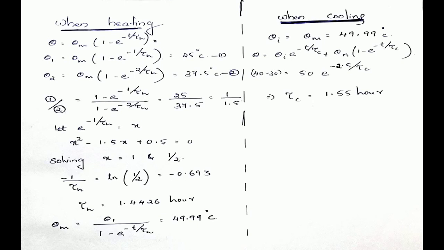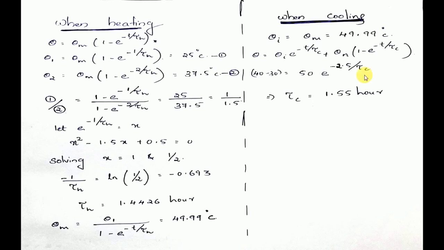So now you are going to start cooling the machine from this point. So definitely the initial temperature rise over the ambient medium of this machine at this particular instant will be 49.99 degrees Celsius. That is, the magnitude of theta i is same as that of the theta m which you have obtained from heating condition, that is theta i is equal to 49.99 degrees Celsius.